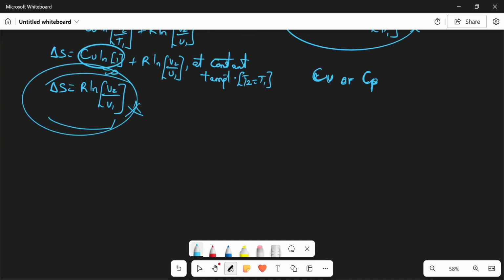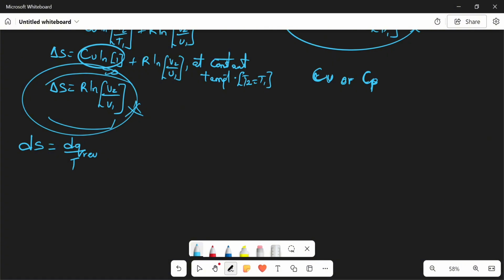Now we should recall that from the beginning of this class we already said our dS is equal to dq over T for a reversible process. Good. So we got that.